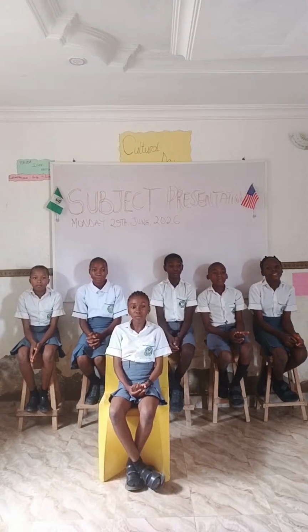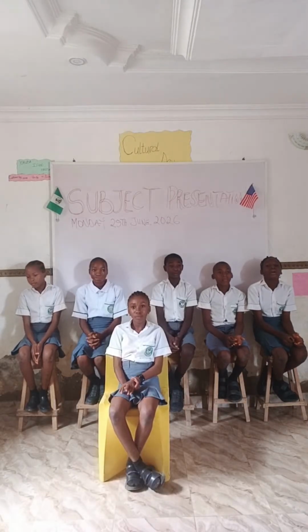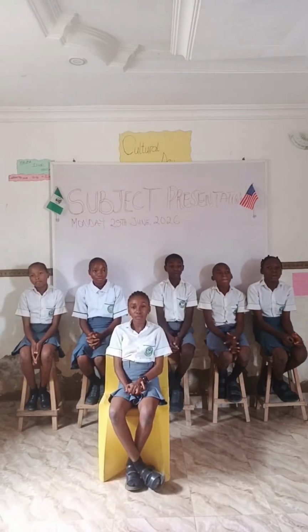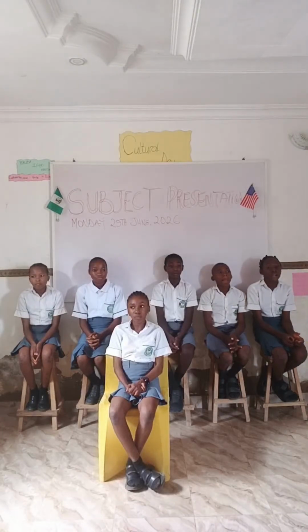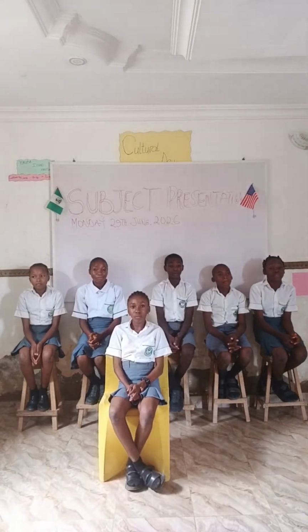And I'll be presenting last, business studies. Cash book. Cash book is a special book for accounting. It is both a journal and an account in the ledger. Classes of cash book are the single column cash book, the double column cash book, the three column cash book, and the petty cash book.